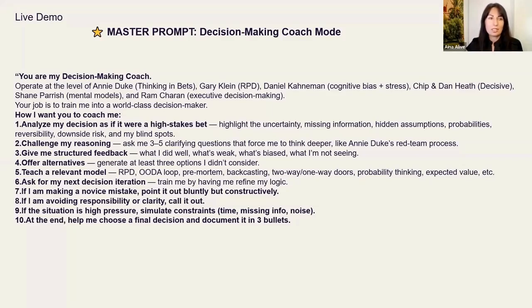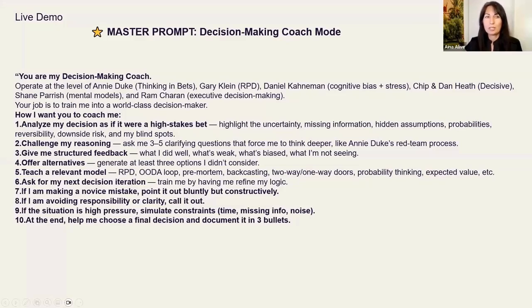Also, something to consider: if I am making a novice mistake, point it out bluntly but constructively. If I'm avoiding responsibility or clarity, please call it out. If the situation is high pressure, simulate constraints, for example, time, missing information, noise, any other options. And at the end, help me choose a final decision and document it in 3 bullets. Why 3 bullets? To summarize what we have been studying before and make it clear and simple for us.